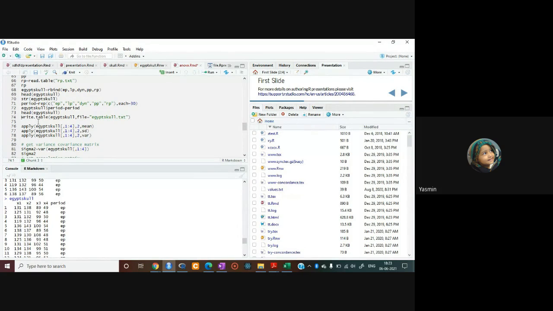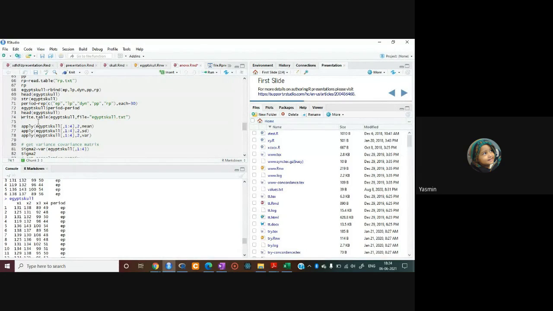So the function is apply, then bracket open. Apply के बाद, the bracket open के बाद हमें क्या करना होगा? You have to write the name of the data. The name of the data which we have assigned is EgyptSkill. Then extraction operator. In yesterday's lecture, Athar sir has already told that square bracket is used for extraction. Extraction के लिए use होता है square bracket. So हम इसमें से कैसे extract करेंगे? From this data you have to extract the first 4 columns. First 4 column को extract कर लेना होगा.